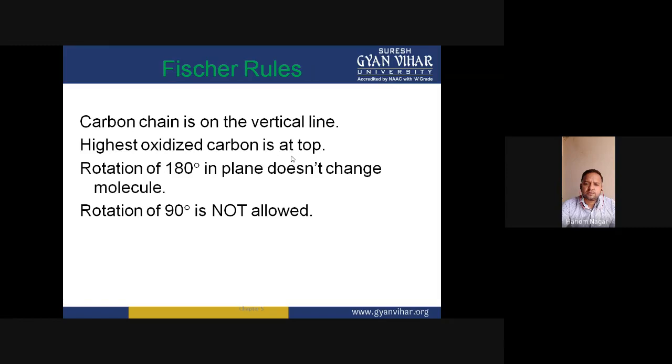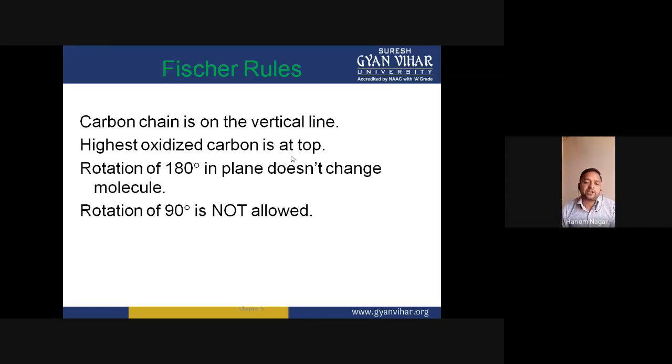So the oxidation state of the carbon in the CH3 group is very low, and this lowest oxidized carbon is placed at the bottom of the vertical line.